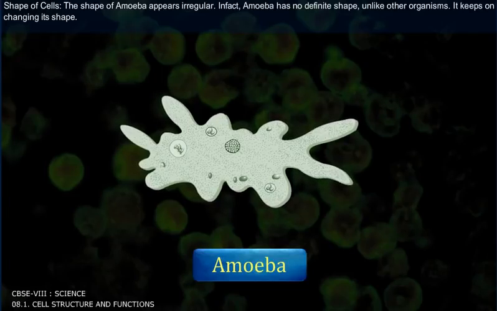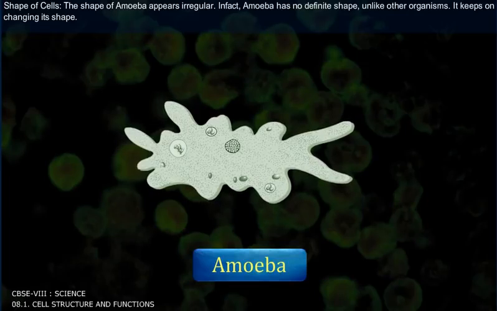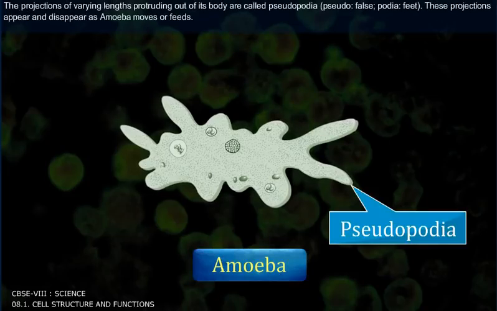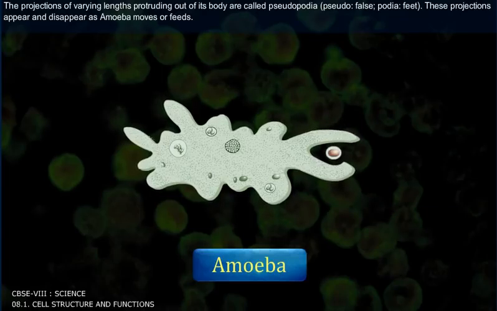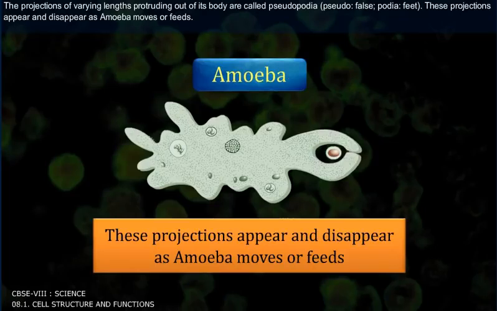It keeps on changing its shape. The projections of varying length, protruding out of its body, are called pseudopodia. Pseudo, false, podia, feet. These projections appear and disappear as amoeba moves or feeds.